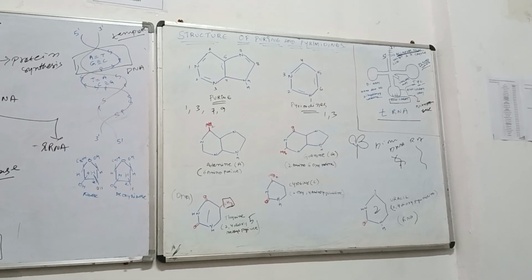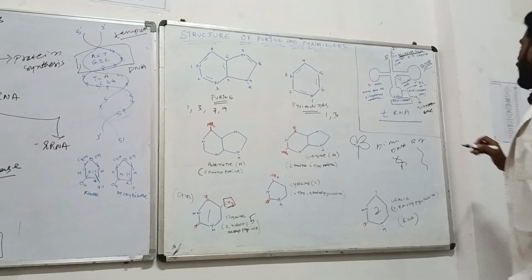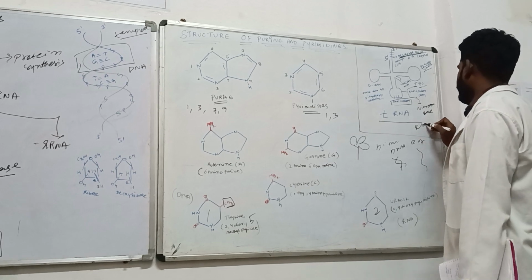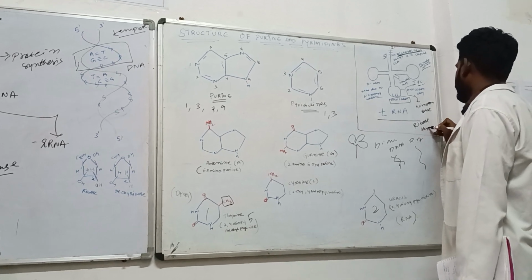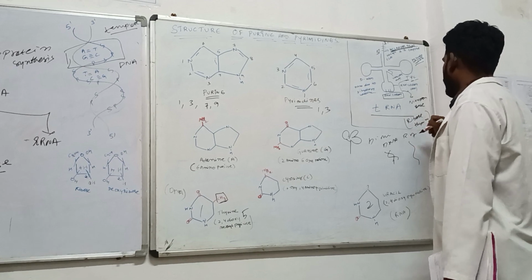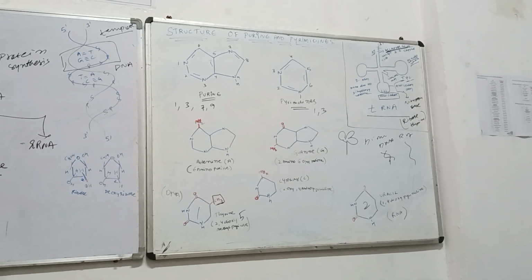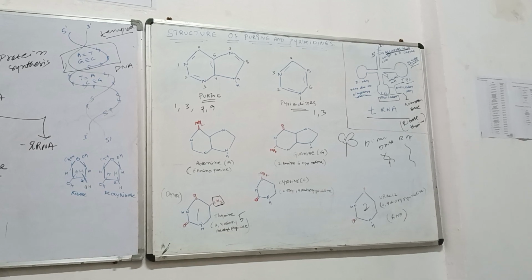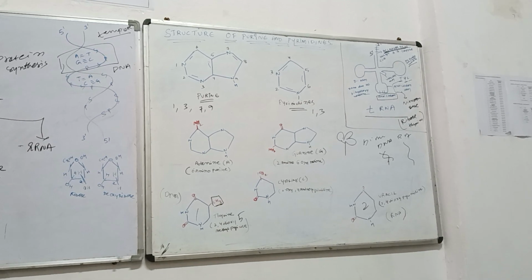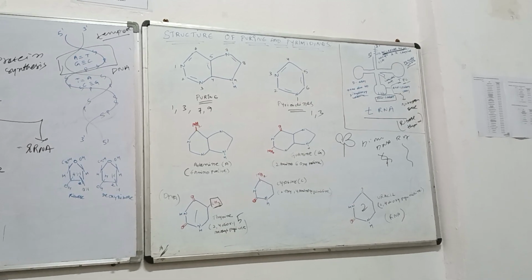That was also called ribothymine, which does not have the nitrogenous base in it.